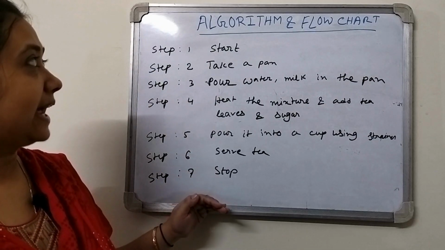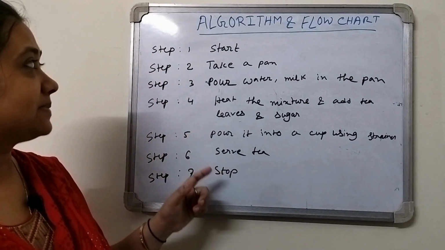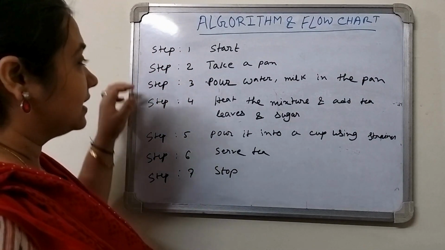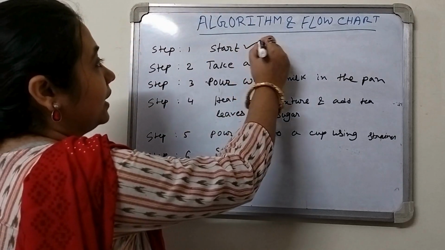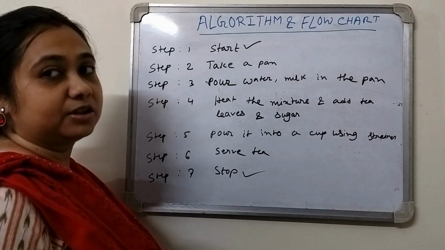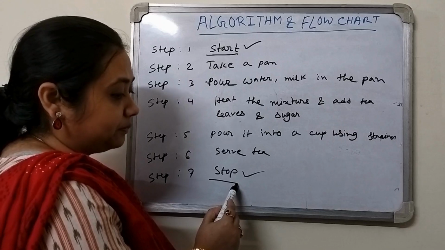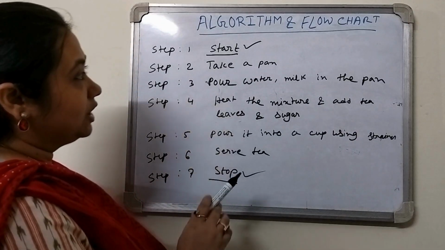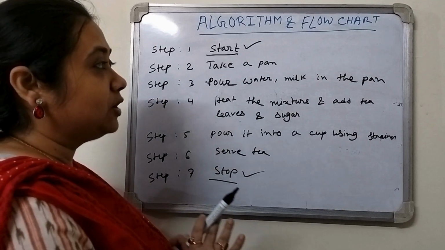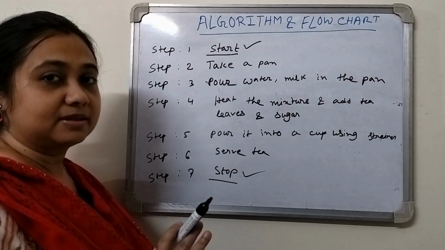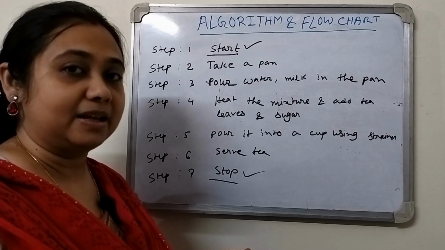So what are the characteristics of an algorithm? The algorithm will follow the following steps. At first, it has a start and a stop. These two points should be defined in the algorithm because it will start with the start and end with the stop. Now, it will be written in simple English language. Then there will be no complication in the language, in such a way that anybody can understand easily.